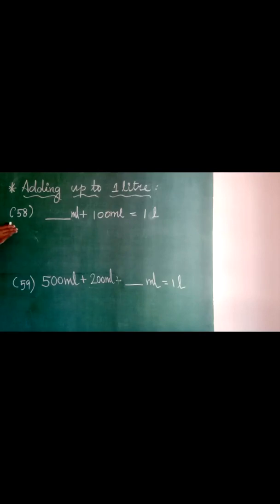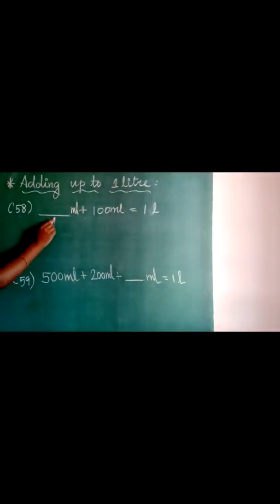The first question, C58, is dash ml plus 100 ml will give you 1 liter. We all know 1 liter is nothing but 1000 ml. So now you have to add something to 100 so that you will get 1 liter. Liter is 1000 ml, but in 1000 ml only 100 ml is given here. So how much is left out then? So what you have to add to 100 so that you will get 1000 ml? It is 900. So that dash will have 900 in it.